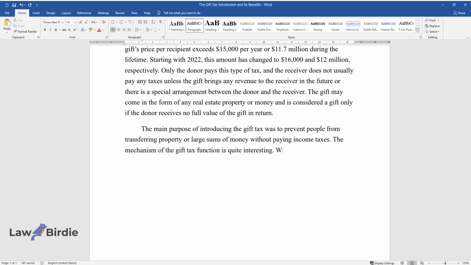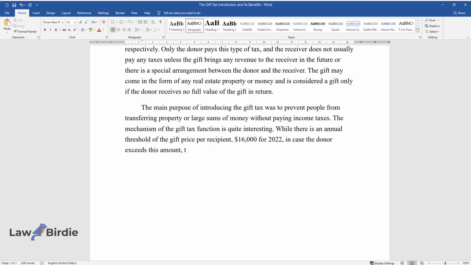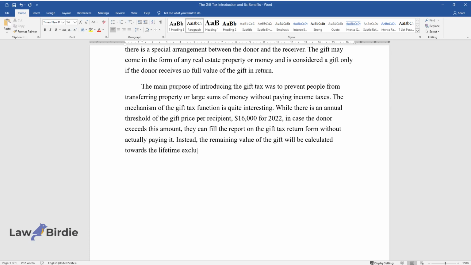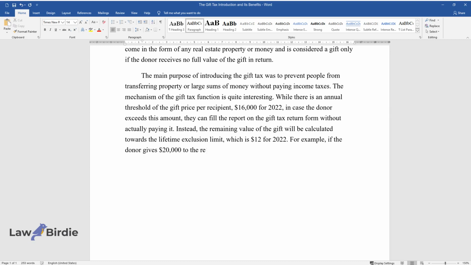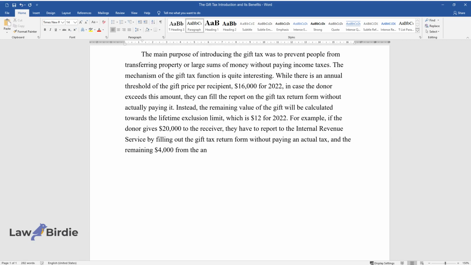While there is an annual threshold of the gift price per recipient, $16,000 for 2022, in case the donor exceeds this amount, they can fill the report on the gift tax return form without actually paying it. Instead, the remaining value of the gift will be calculated towards the lifetime exclusion limit, which is $12 million for 2022. For example, if the donor gives $20,000 to the receiver, they have to report to the Internal Revenue Service by filling out the gift tax return form without paying an actual tax, and the remaining $4,000 from the annual threshold will be subtracted from the lifetime exclusion limit.